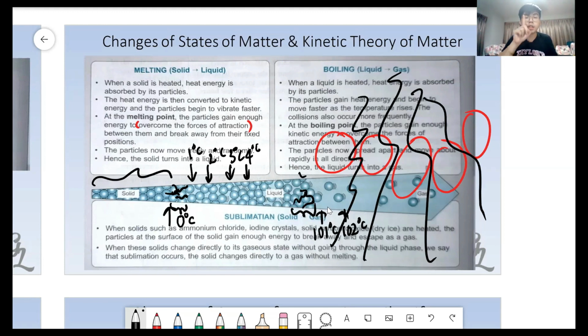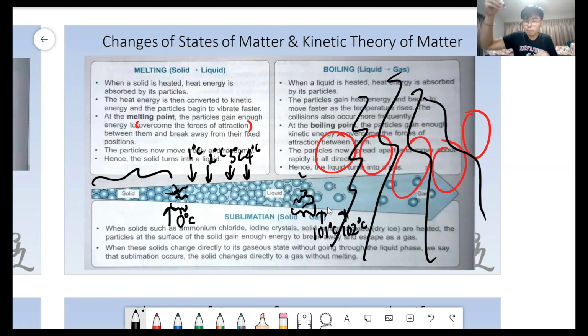The heat energy is not used to increase the temperature, but the heat energy is used to break the forces of attraction. They will break the forces of attraction. Okay, so there is something happening there.